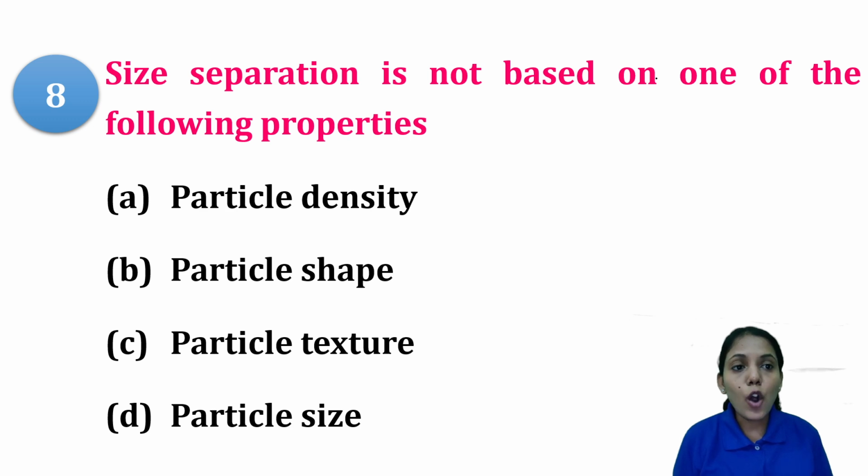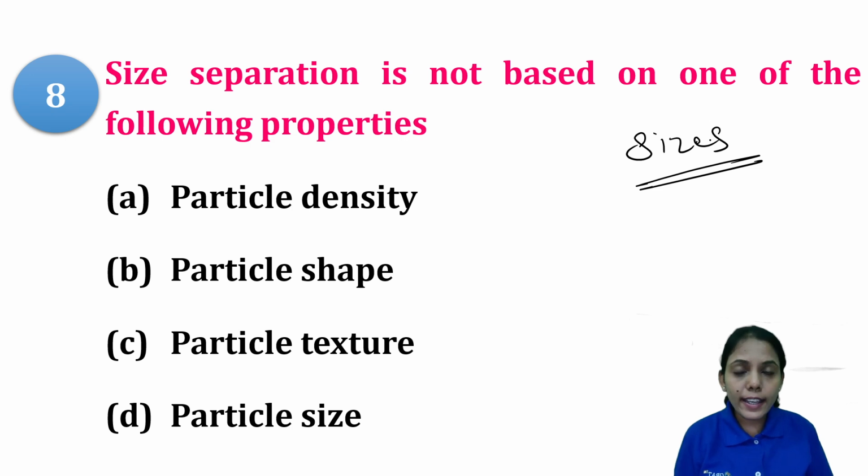Next is size separation is not based on one of the following properties. Whenever you have a powder material with different sizes, size separation happens based on a certain principle. Now what is that principle? It can be based upon density. For example, if we separate the particles based on density, the higher density particles and lower density particles will be separated. Then based on shape also you can separate, like the texture, whether they are round balls, whether they have a groove-like structure. Or you can also separate based upon size.